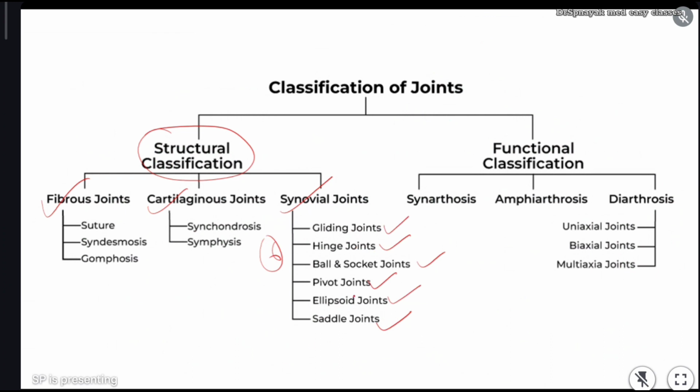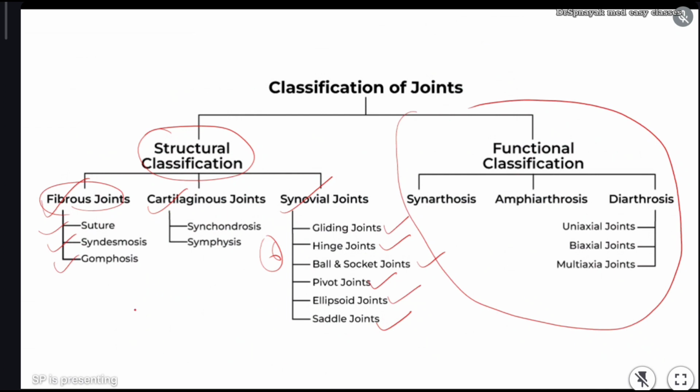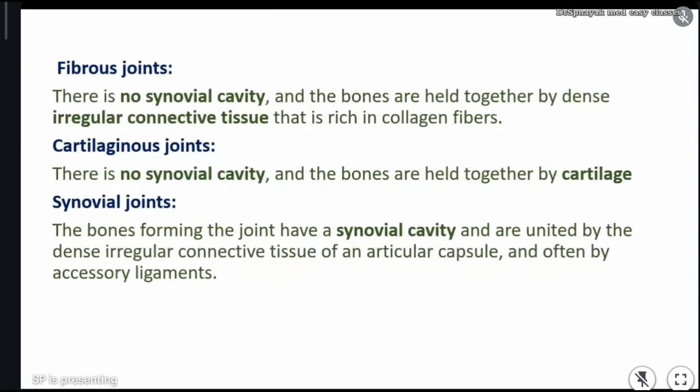So about all these synovial joints we'll discuss. We'll discuss about fibrous joints also. In that, sutures we have, syndesmoses we have, gomphosis, all these things we'll discuss now. And about functional classification, anyways about these joints in functions we will discuss. So this classification is not needed, but if you want to see, you can see. But this classification is important. Joints are classified mainly into fibrous, cartilaginous, and synovial, and they are further classified into sutures and all. I'll discuss now. Clear? Now you see. Just now, as we discussed, mainly in classification of joints.